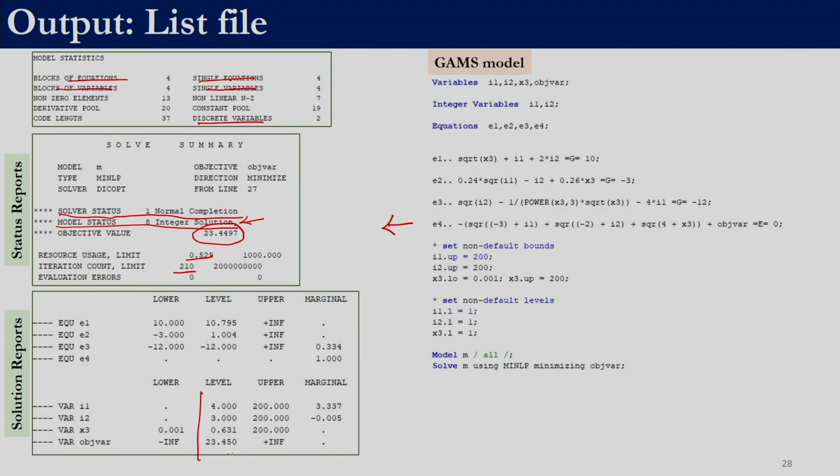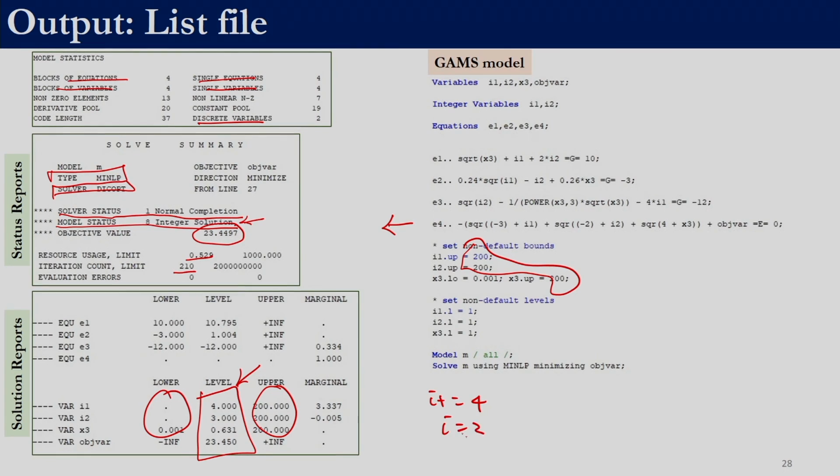Over here values of the decision variables are given. These are the lower bounds, these are the upper bounds which we had specified as 200, and these are the values which have been determined by the solver DICOPT, and the problem that we solved is MINLP. Here the decision variables are I1 is equal to 4, I2 is equal to 3 and x3 is equal to 0.631. The problem required I1 and I2 to be integer, and over here we get integer values for that.